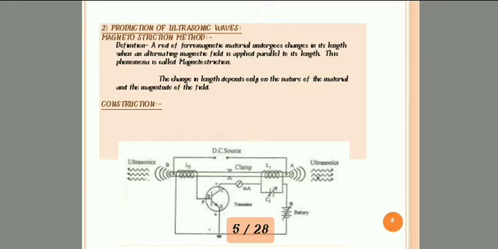So if the length of the rod changes, it can produce ultrasonic waves. Okay, this process is known as the magnetostriction method. The change in length depends only on the nature of the material and the magnitude of the field. So the length of the rod will only depend on the nature of the material. So this is the principle of the magnetostriction method. Let's go to construction.